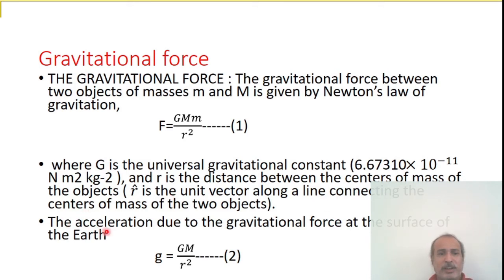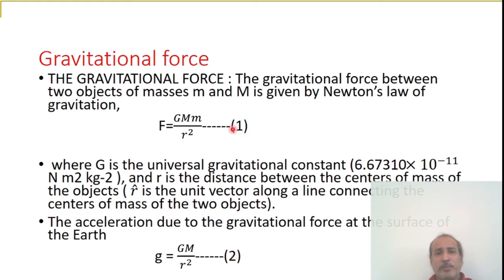Then the acceleration due to gravitational force at the surface of the earth, g, is equal to GM divided by r square. What is the small g? Small g is the acceleration due to gravity. So this is the relation between small g and capital G. Call it equation 2. So this is equation 1.